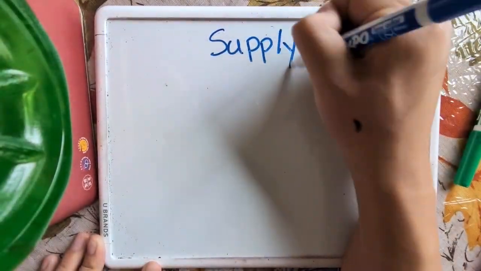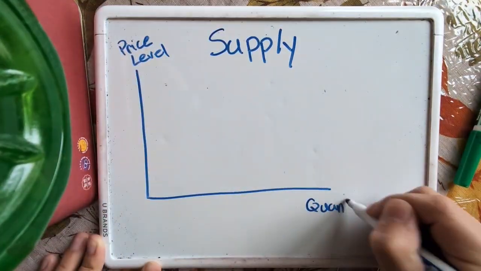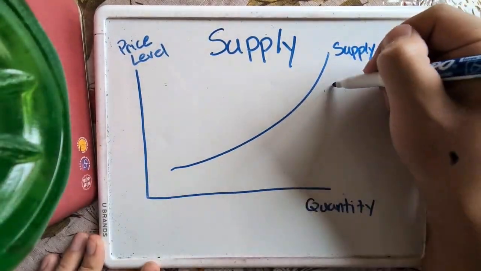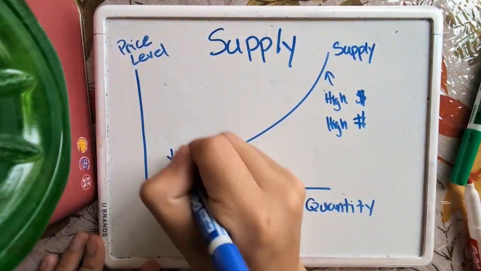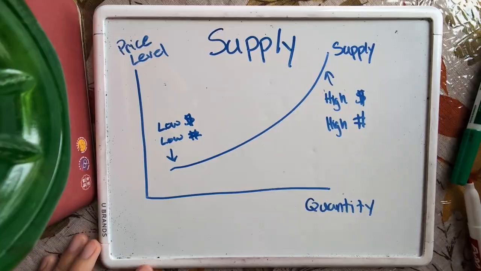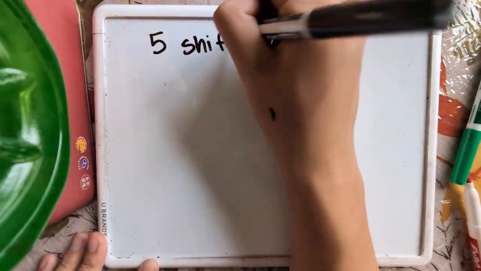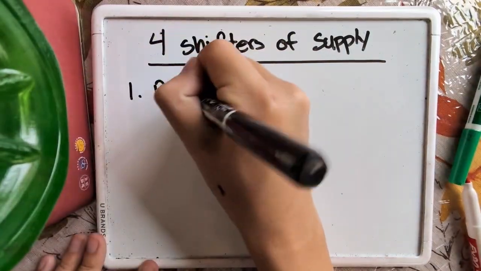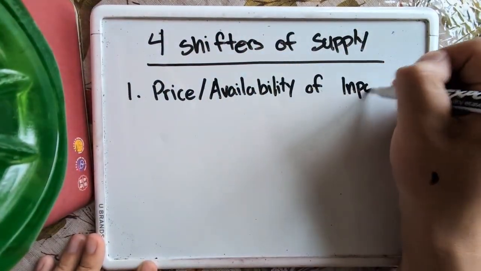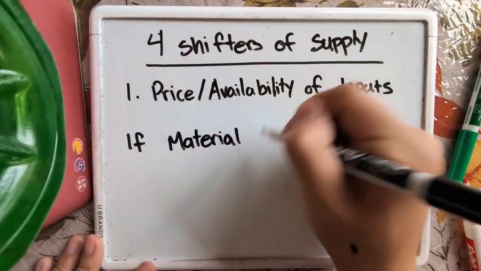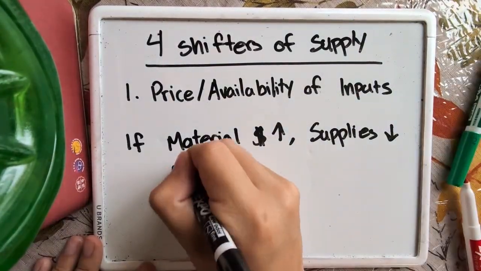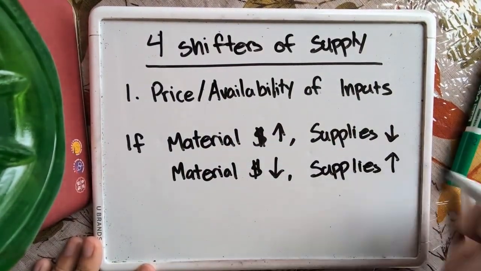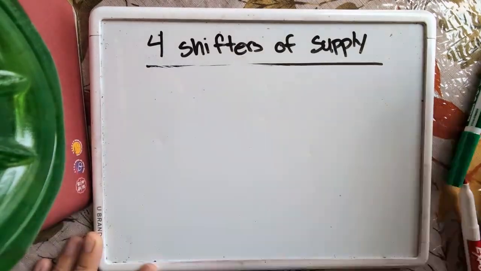Now let's discuss the other half, supply. As with demand, supply has a law. The law of supply states that as prices rise, producers will produce and sell a larger quantity of a good. The supply curve rises, as opposed to the demand curve. Let's talk about supply shifters. There are 4 main factors that shift the supply curve. The first one is the prices or availability of inputs. If raw materials become more expensive, supply decreases. If they become cheaper, supply increases.